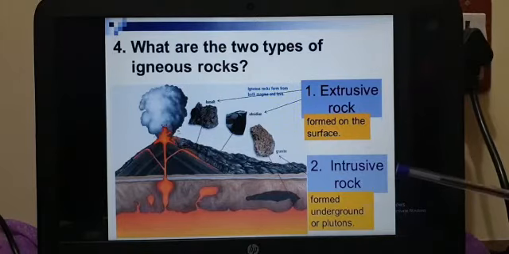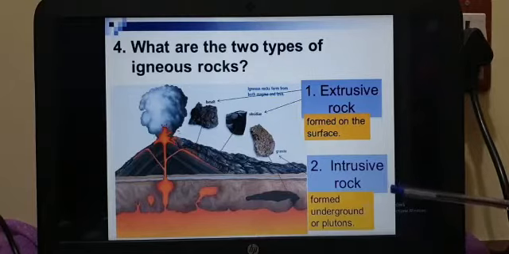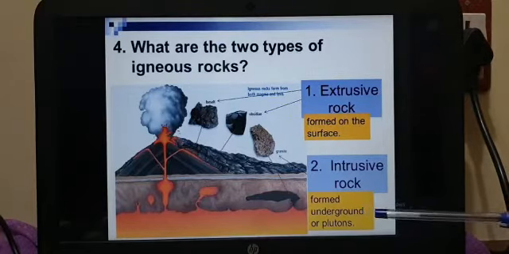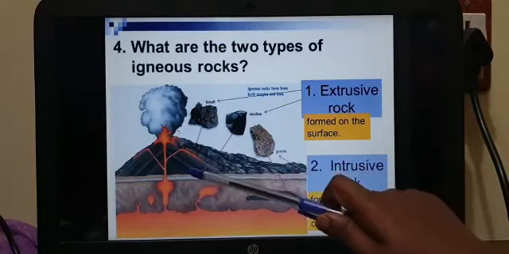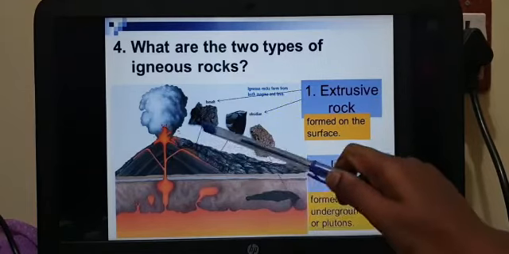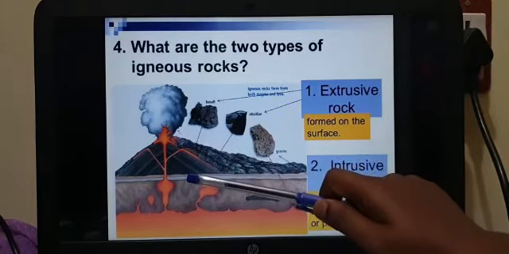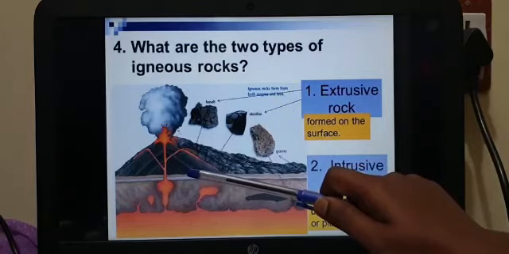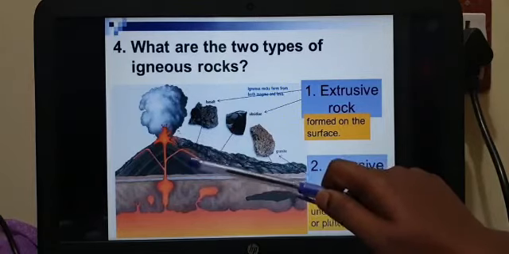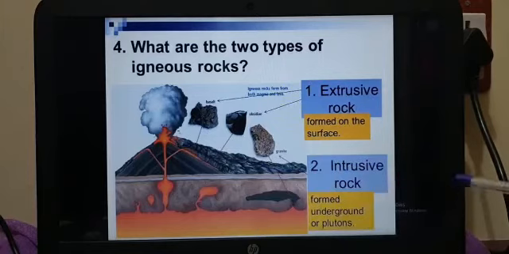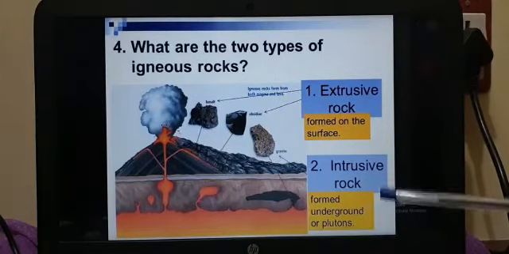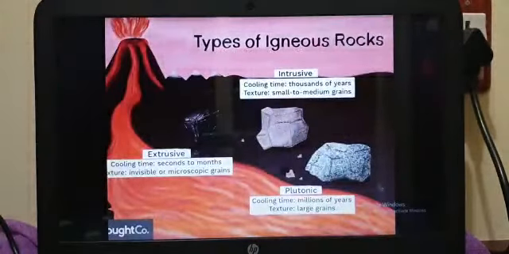And the next one is intrusive. Intrusive is nothing but internal, formed underground. This lava and magma does not come outside. Instead, it stays inside without erupting, the magma gets cooled down, and it is formed inside the earth, inside the mountain itself. That is called what? Intrusive rock.